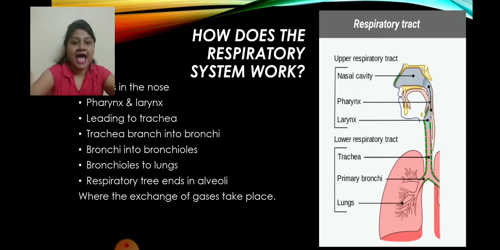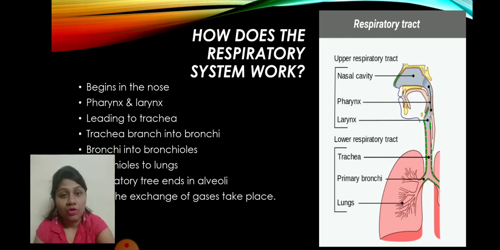The trachea branches into the bronchi. Here you can see the bronchi. And the bronchi will divide into the bronchioles. Okay, the bronchioles are in the lungs. In the lungs there is a respiratory tree and there are alveoli. Those things we will discuss later, no need to know now. So in this session we are learning only about the upper respiratory tract.